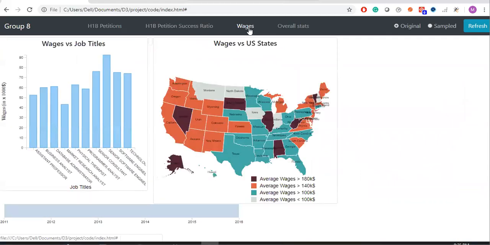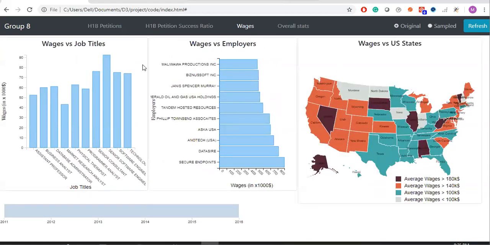Okay, so that comes to the interesting part. Here we know that for job titles related to our domain, such as software engineer or database administrator, the average salary is around 90K, 80K, all across the US. And if I want to see the top employers, I see that DataSire and Secure Endpoints offer as much as 600, 700K salary to employees. And for US states, we see that Alaska and South Dakota offer more than 180K.